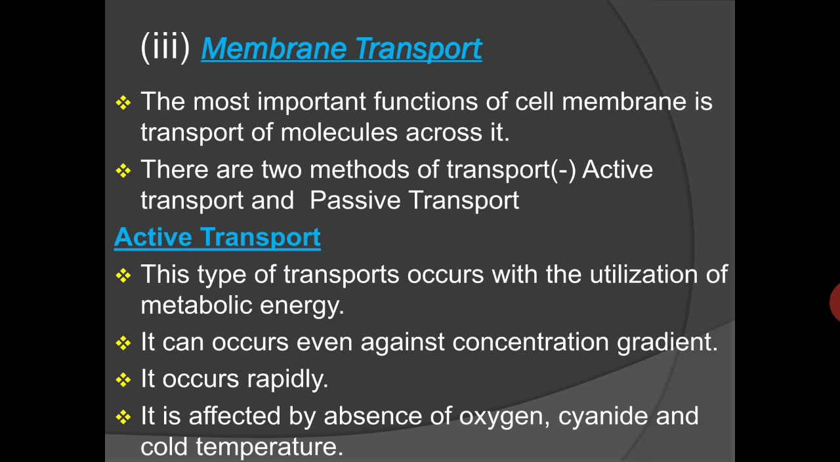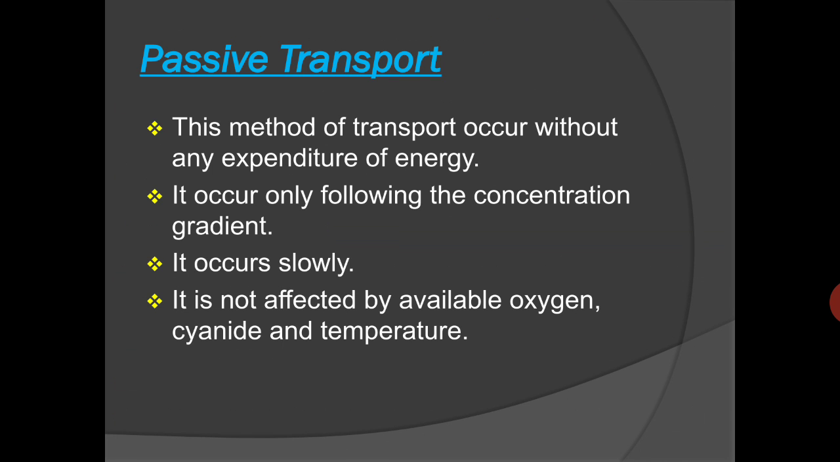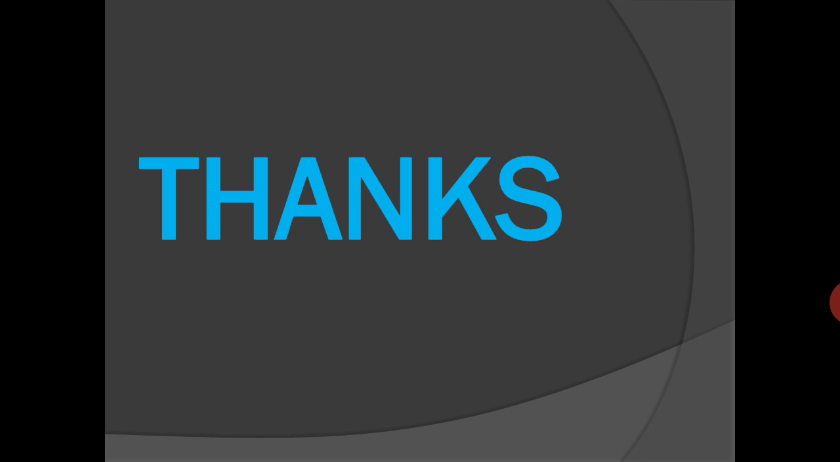This process is affected by the absence of oxygen sometimes, by cyanide, and by very cold temperature. In the case of passive transportation, there is no expenditure of any kind of energy, and it occurs only along the concentration gradient. It is a very slow process and it is not affected by unavailability of oxygen or cyanide or the temperature. So this is all about the cell structure and functional unit.